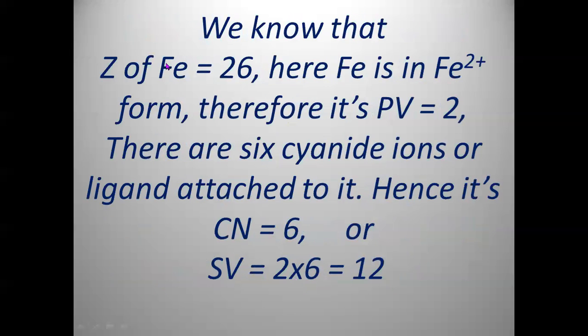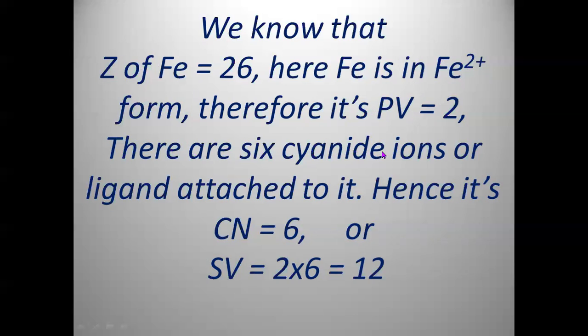Now, to calculate the EAN of Fe, we need Z, which is 26. Iron will lose 2 electrons in its first stage, the primary valency of ferrous is plus 2, also called the oxidation state.